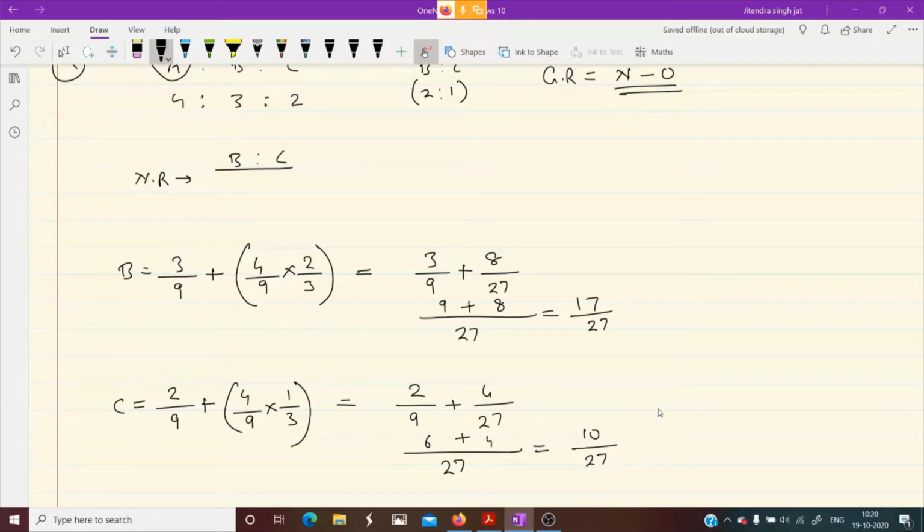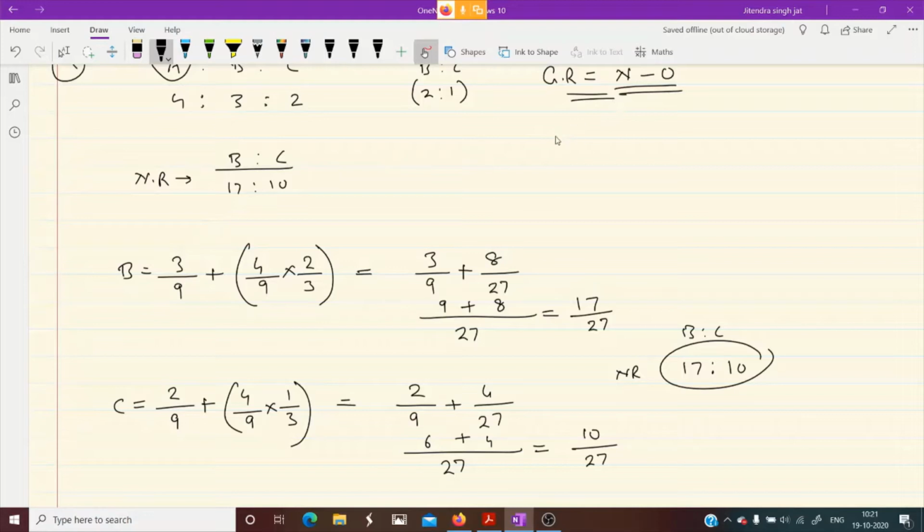Is that clear, dear children? So what is their new ratio? 17:10. This is the new ratio of B and C. Can we calculate gaining ratio?